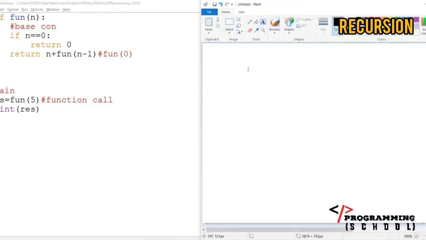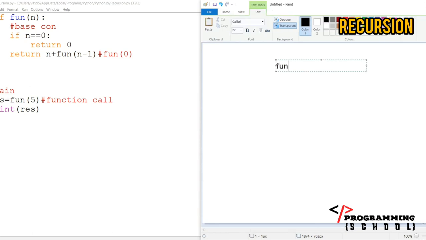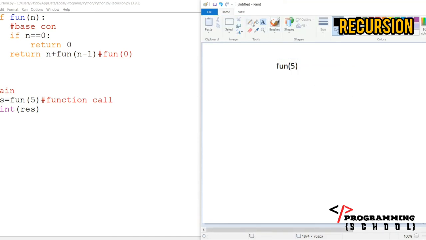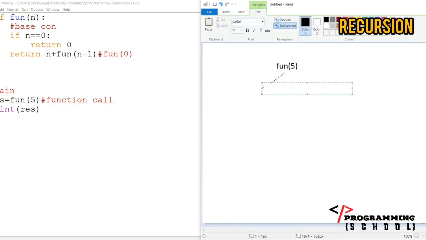What I'm going to call here is fun of 5, right? Fun of 5, it is calling like this. Now it is checking, is it 0? No, it is not 0, and it goes to this statement, return of n plus. What is the n value now? The n value is going to be 5. 5 plus, just everyone hold here and try to write this tree diagram and guess what the output is.